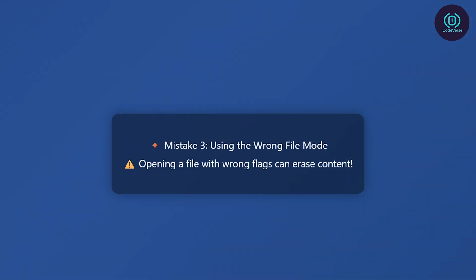Mistake 3: using the wrong file mode. When opening a file, be clear about whether you're writing, reading, or appending. For example, using ofstream without the ios::app flag will overwrite the file contents every time. Be very careful, one wrong flag can erase your data.